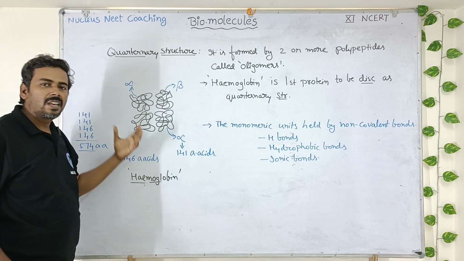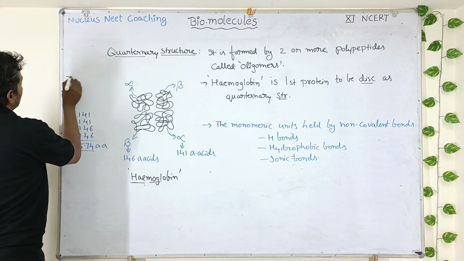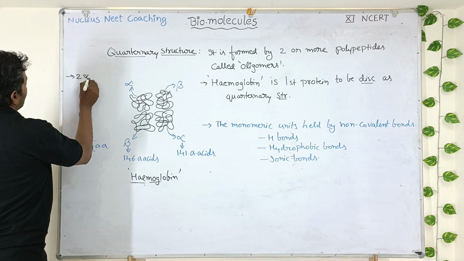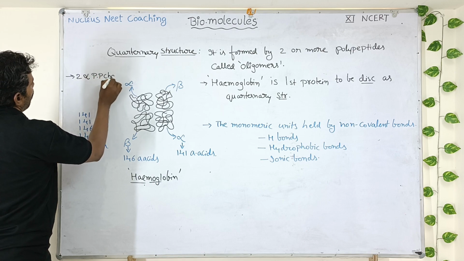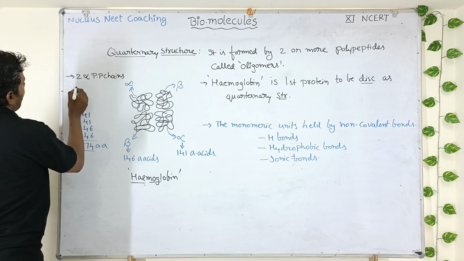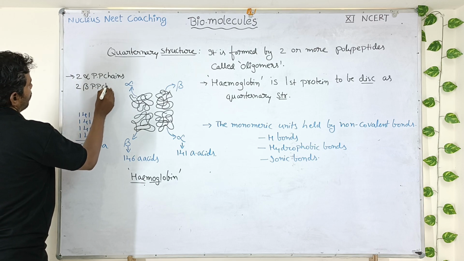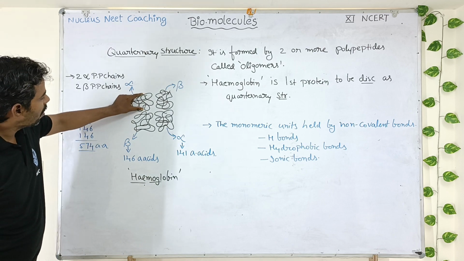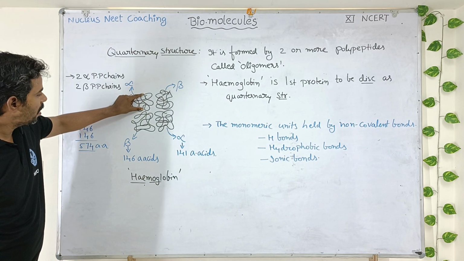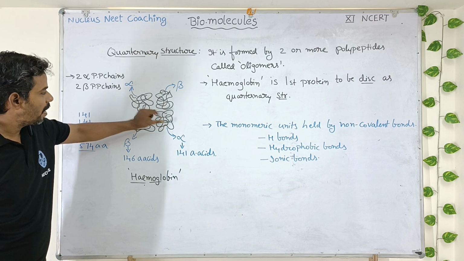If you analyze the hemoglobin quaternary structure, you can find there are 2 alpha polypeptide chains and 2 beta polypeptide chains. Okay, you can see here, this is one alpha polypeptide monomer, this is another alpha polypeptide monomer.